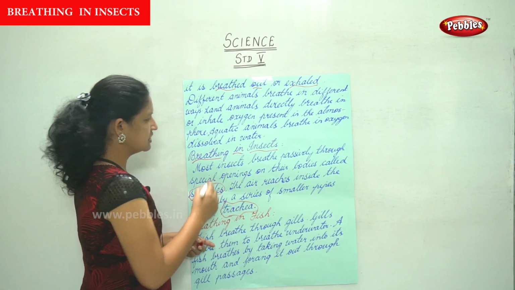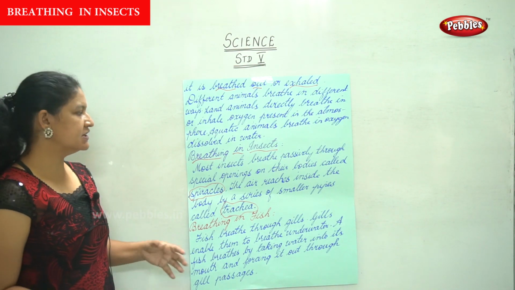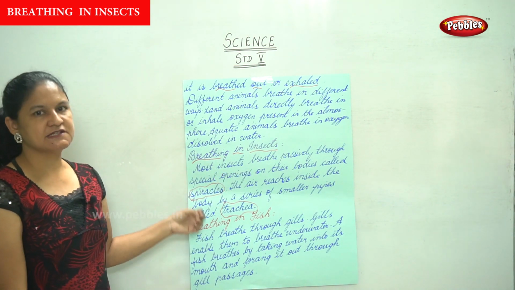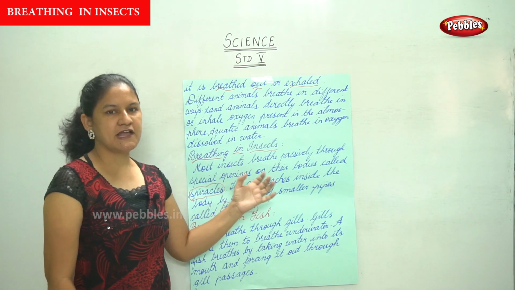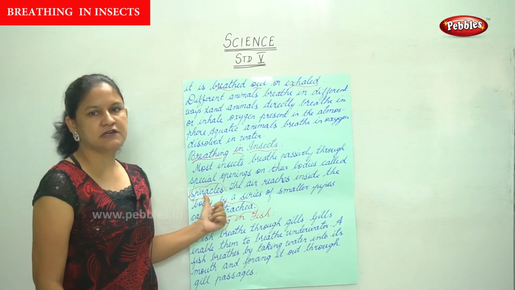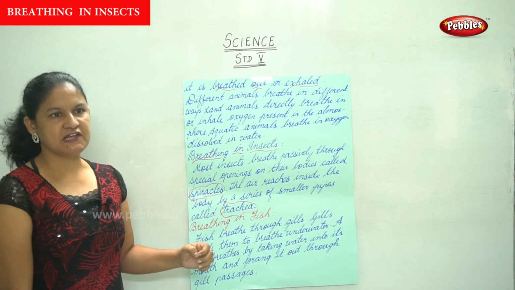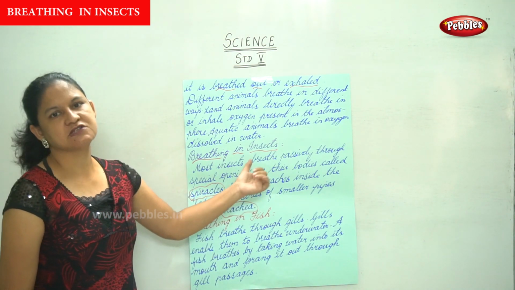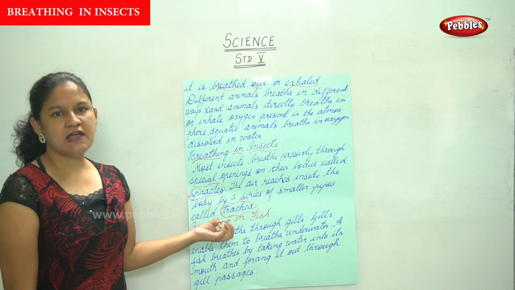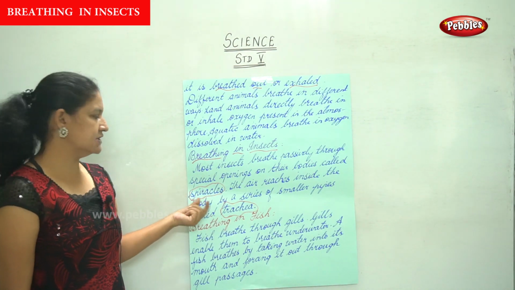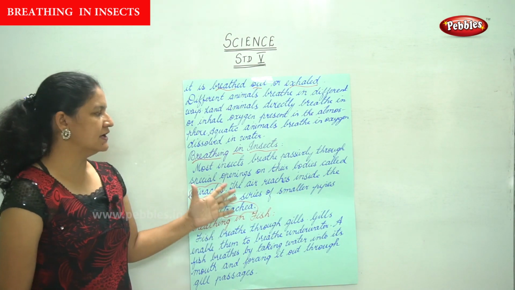So talking about the breathing in insects, we see that most insects breathe passively through special openings on their bodies called spiracles, and the air reaches inside the body by a series of smaller pipes called trachea.